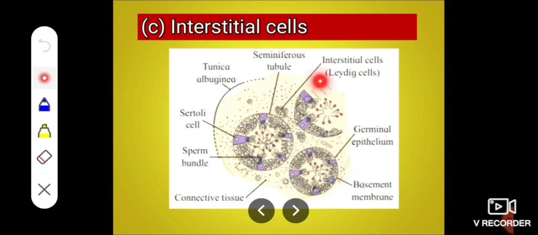This cell secretes testosterone. Sertoli cells, you know, nourish the sperm and are situated in the seminiferous tubule, and interstitial cells lie in between the seminiferous tubules.